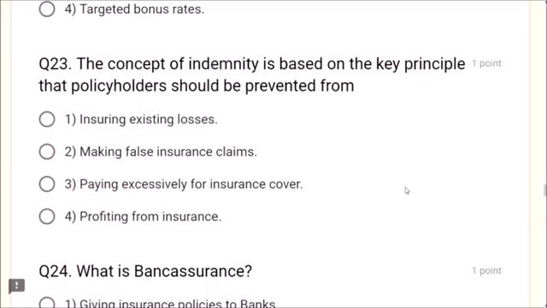Next, question number 23. The concept of indemnity is based on the key principle that policyholders should be prevented from profiting from insurance. Dear friends, indemnity says profiting from insurance. What is the key principle? One should not profit from insurance. Insuring existing losses, making false insurance claims, paying excessively for insurance cover, no, friends. The correct answer is profiting from insurance. Some people may choose making false insurance claims, but no, this is not relevant to this question.